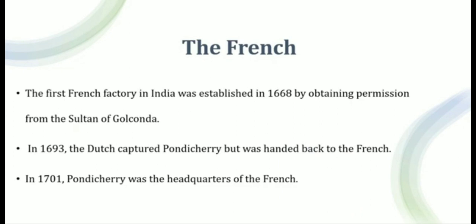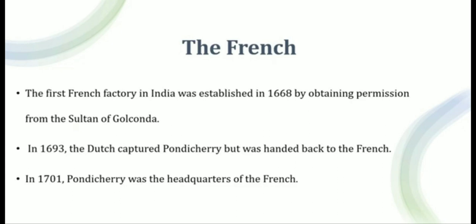Before that, the Danes. The Danes formed an East India Company and arrived in India in 1616. The Danish settlements were established at Tarangambar in 1620.